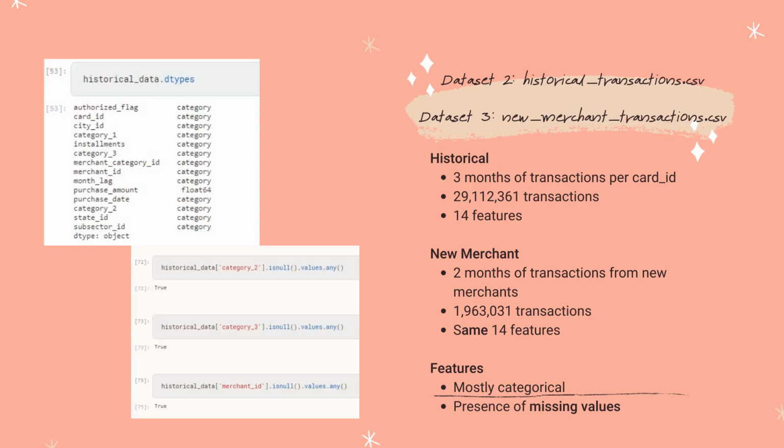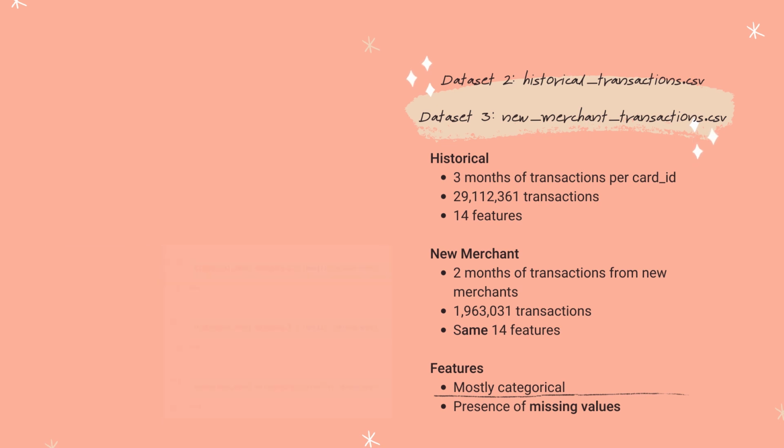The other 2 datasets are from the historical and new merchant transactions. The historical set contains 3 months of transactions per card ID. It has over 29 million transactions and 14 features. The new merchant set contains 2 months of transactions from new merchants. It has 2 million transactions and the same 14 features. The features are mostly categorical and there are missing values.